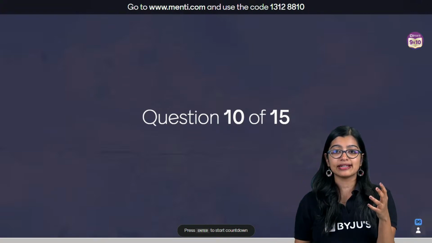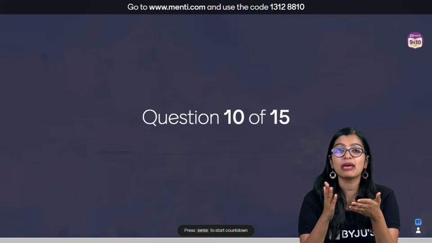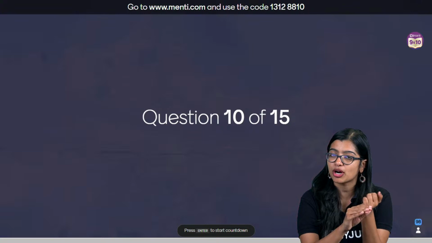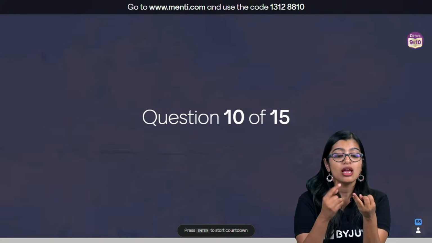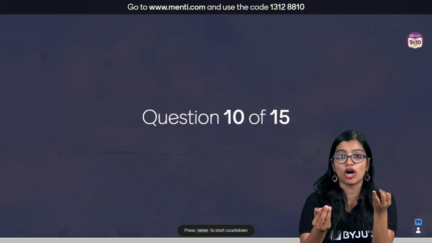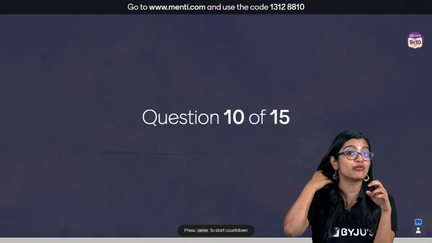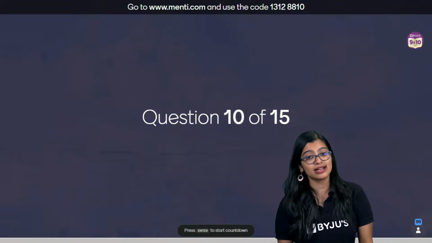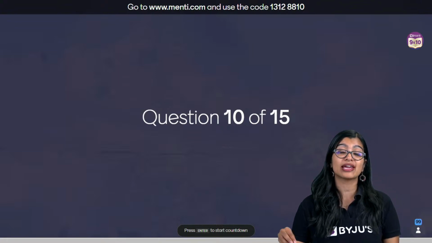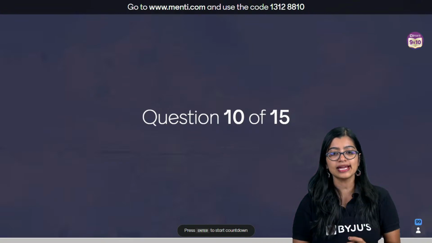So Devansh, like I said, you have to figure out what is incorrect about thyroxine. Option A, B and C were correct statements because option A said that iodine is necessary for production of thyroxine, which is true. They said that because thyroid gland produces this hormone, it is also known as thyroid hormone. That is also true. Then the third option says that it is involved in metabolic activities. That is also true. But option number 4 says that iron is necessary for the production of thyroxine. That is wrong, right?